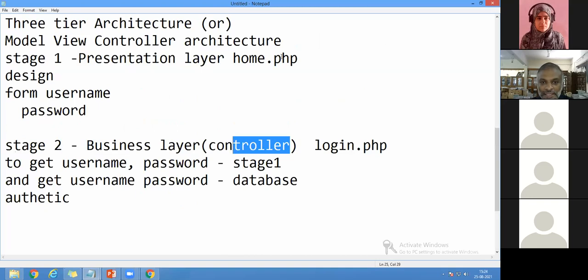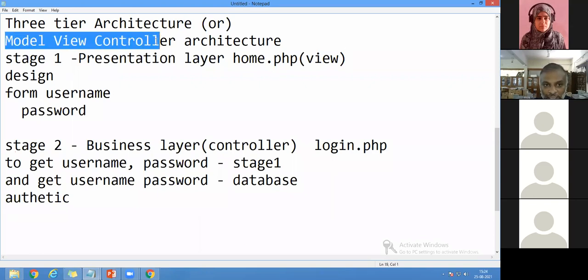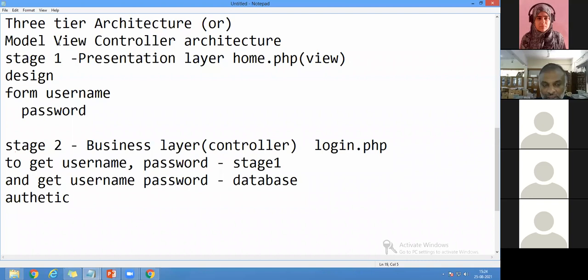Then what about here? The presentation layer will be coming here. It is called the view layer. So remember that whatever is present on the screen, now you are looking at me in the camera, is called the view. And how is it going to be controlled? There is one controller that is going to control all the participants here. And the chat messages are not ready for everyone to chat because the controller has controlled it, right? Similarly, all the data which has been stored in the database is called the model. So this concept is called MVC. It is the model, view, controller architecture.